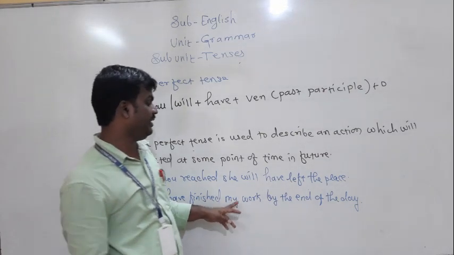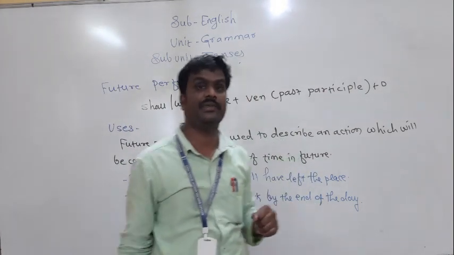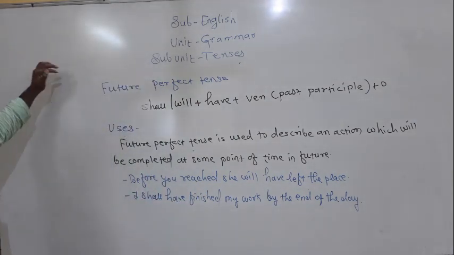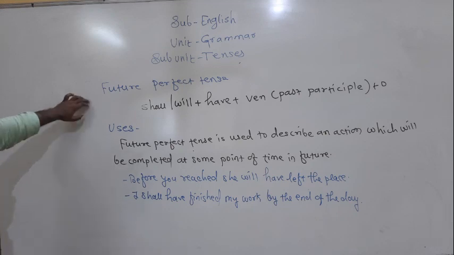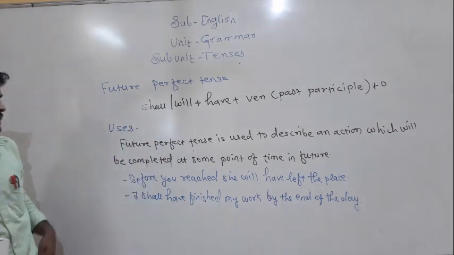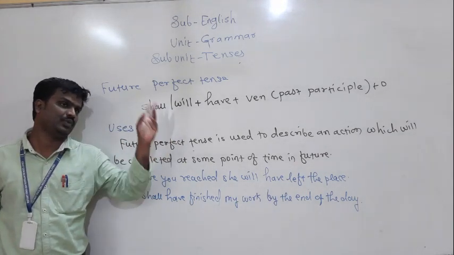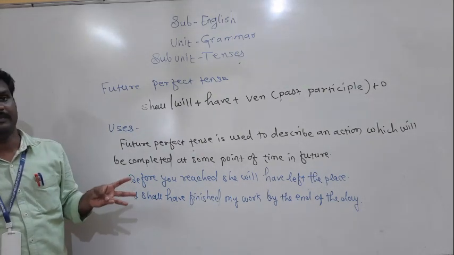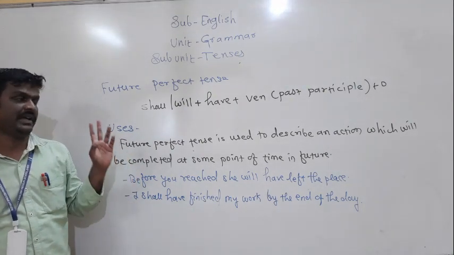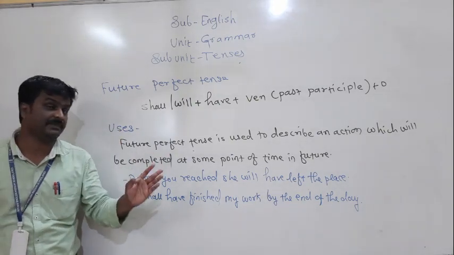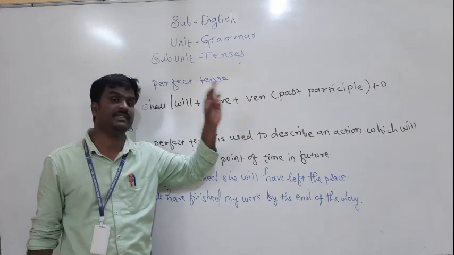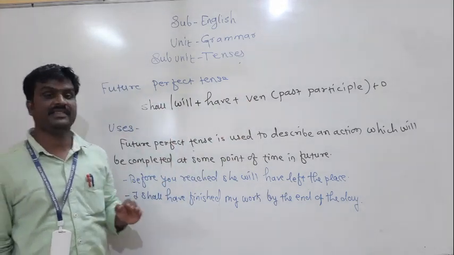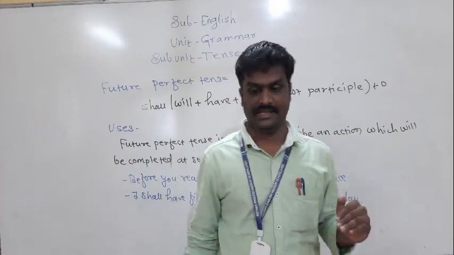I shall have finished my work by the end of the day. Here also the same situation, and we use future perfect tense. Now, friends, the structure of future perfect tense is subject plus shall have or will have plus the third form of the verb. In present perfect we use have or has, in past perfect had plus third form. That is the basic structure of perfect tense.